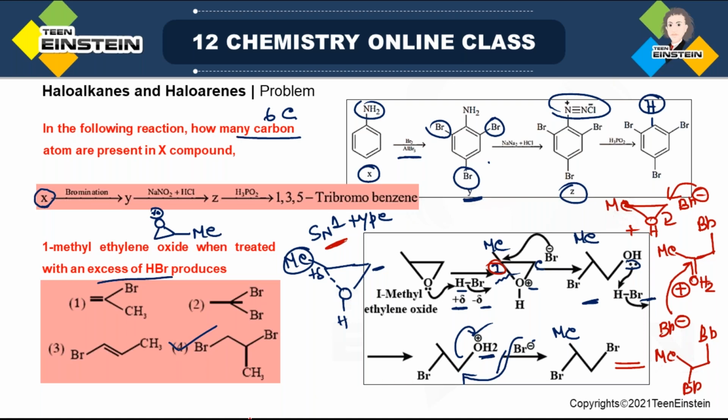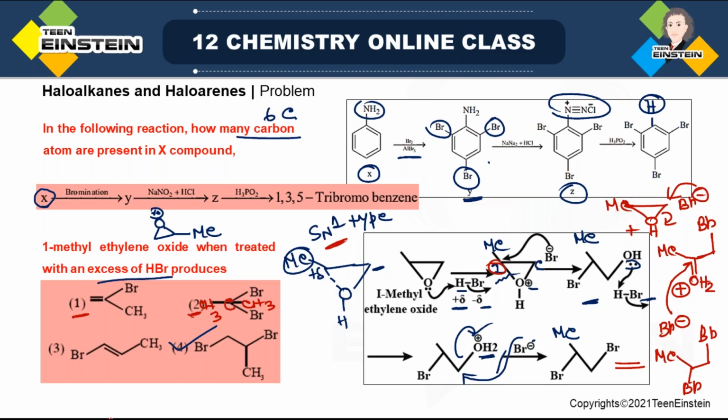So option 4 is the correct option, but why are the other options not correct? Because in the first option, it is as if a CC double bond is generated. But we are not using any such reagent where a CC double bond can be formed. And in the second option, it is actually CH3, CBr2, then CH3. The same carbon is containing 2 bromines, but that is not the product.